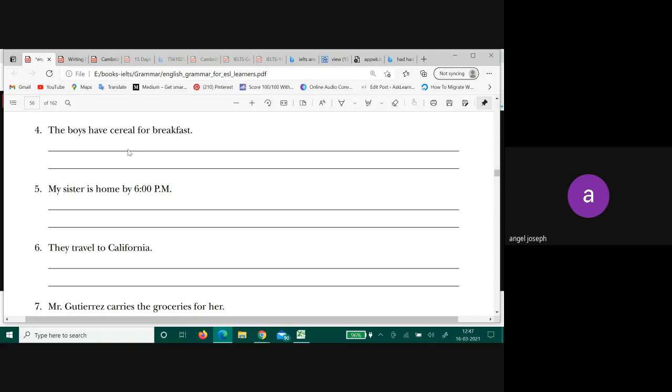My sister can be. Is will become what? Is which family? Be family. Right. So my sister can be home by 6. Want or wants? Wants. Wants to be home by 6 p.m. They can travel to California.